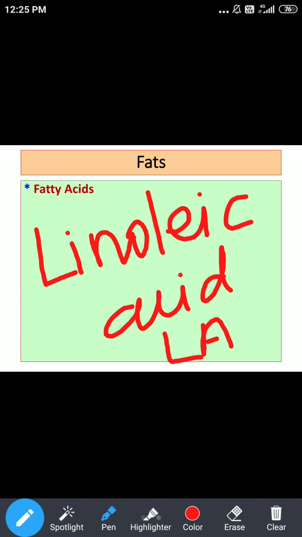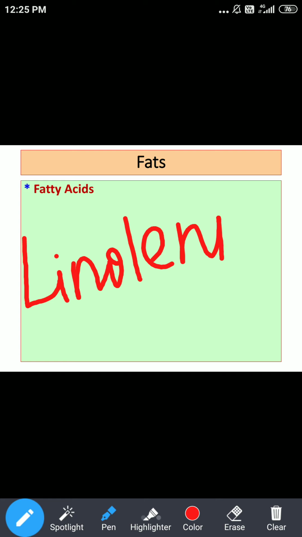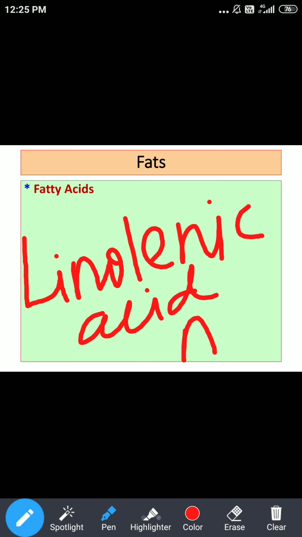If we take another example, this is linolenic acid, also called alpha linolenic acid, abbreviated as ALA. Linolenic acid contains three double bonds.